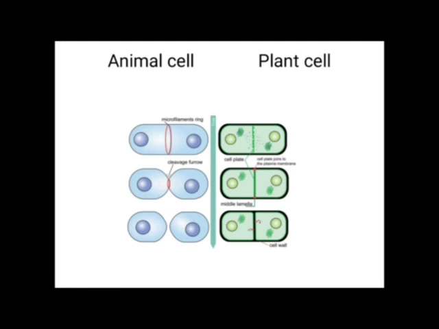Furrow means a constriction-like structure in between the two cells.